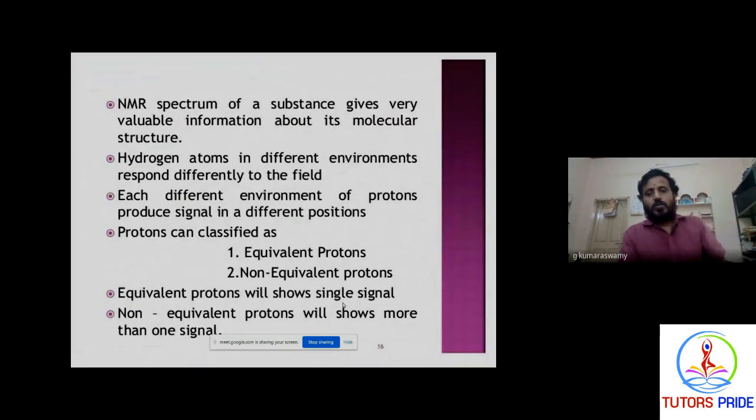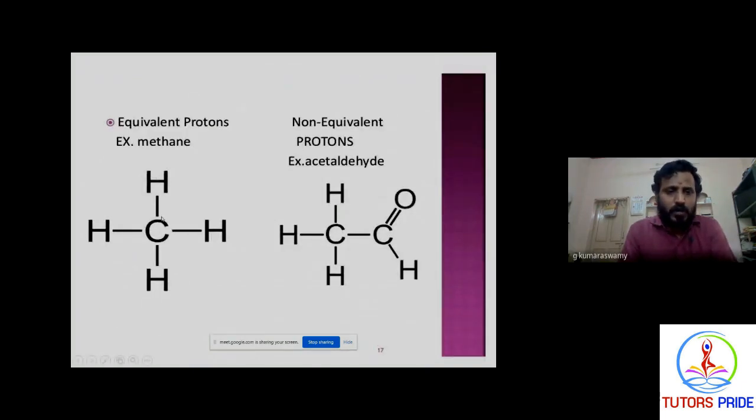Coming to how to detect which protons are present in the molecule, that is, equivalent or non-equivalent protons. You can see here this carbon contains 4 hydrogens. All hydrogens show one type of peak, that is called an equivalent peak. But here, the environment of this first carbon has 3 hydrogens, and this carbon has 1 hydrogen. This carbon's environment is completely different because this carbon contains a more electronegative atom like oxygen. So these 3 protons give one kind of signal and this proton gives another kind of signal.